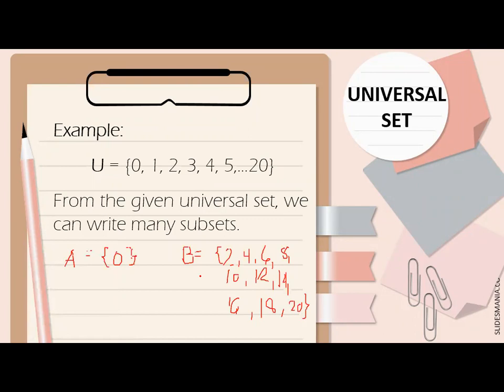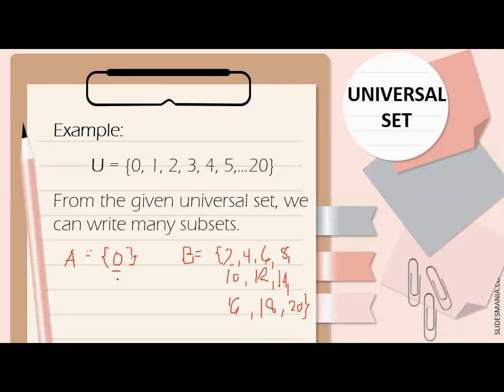So this set B na merong mga elements 2, 4, 6, 8, 10, 12, 14, 16, 18, 20, that is also a subset. Okay? Teacher, pwede po bang kahit ilan yung elements? Yes. Okay? Yan yung tinatawag nating cardinality. Yung cardinality, yun yung number of elements in a set. For example, in set A, what is the cardinality of a set?